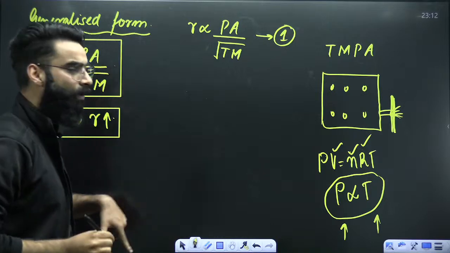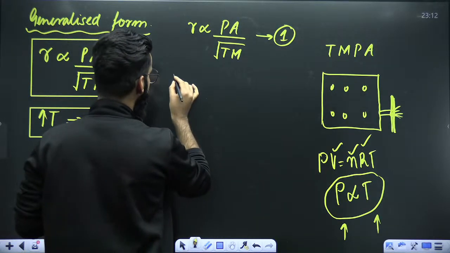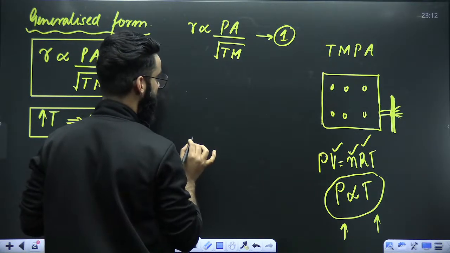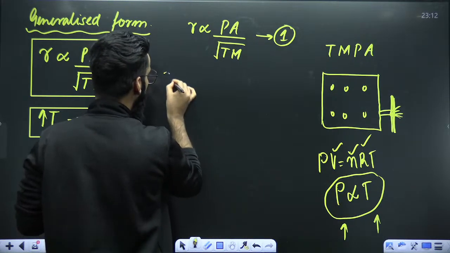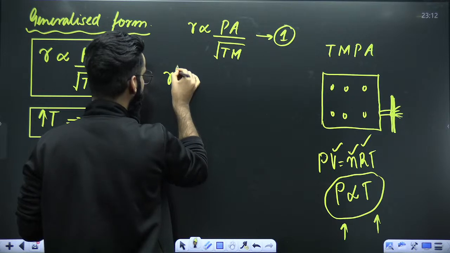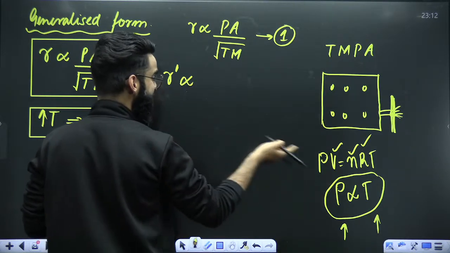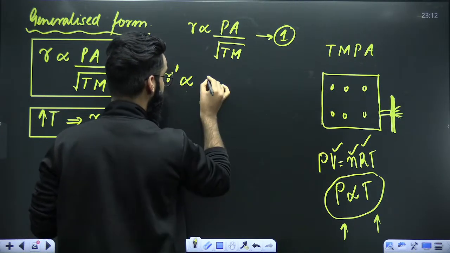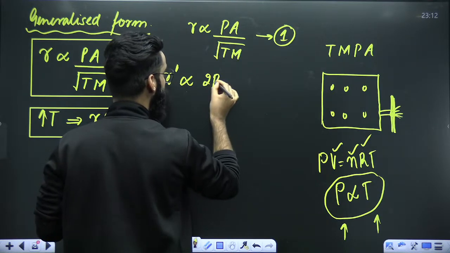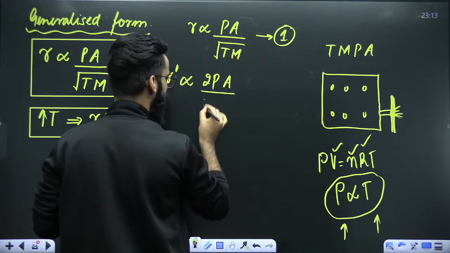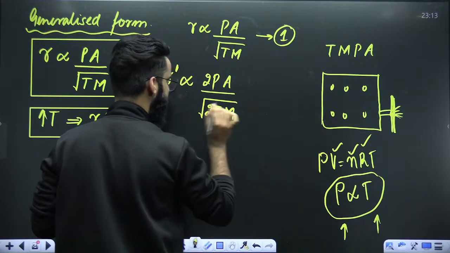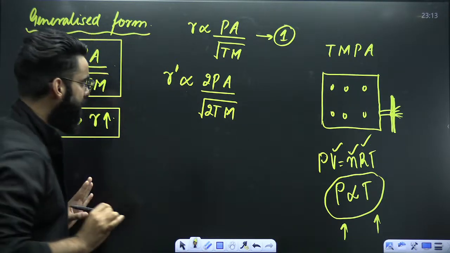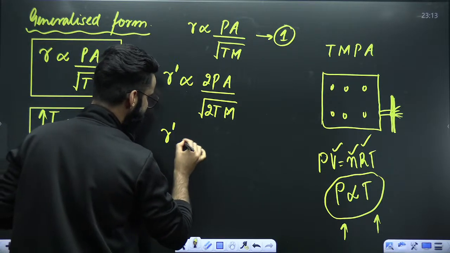Now, if I double the temperature, pressure will double. Perfect. Then, what will be the new rate of effusion at that time? That will be directly proportional. Since you are doubling the temperature, pressure will double. So instead of P, you are going to write 2P, and this is A. Under root of, instead of T, you are going to write 2T, and this is M over here. Correct? So I can say R dash is directly proportional.